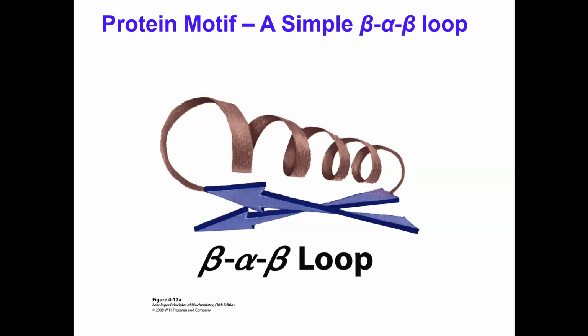The simple motif that I am showing you is the beta alpha beta loop. There are many such motifs, so I'm not going to talk about them in great detail, but I want to give you an example. Here is the beta sheet, then going to an alpha helix, and then coming back as a beta turn. So beta, alpha, beta loop. You can see that it allows the peptide to traverse in one direction, then go in the other direction, and then come back in the same direction.